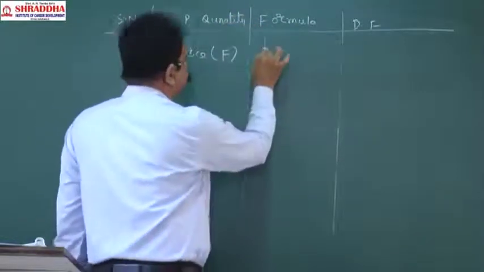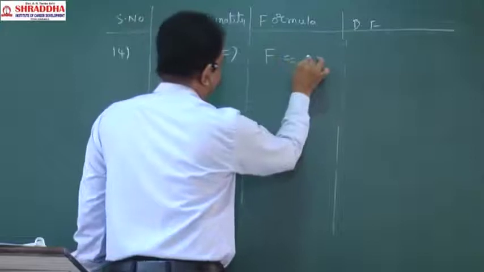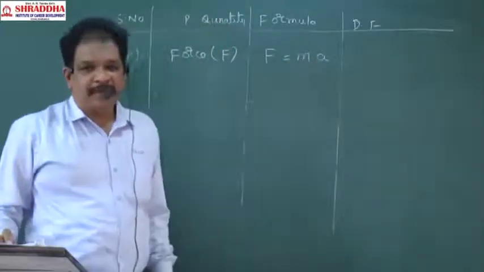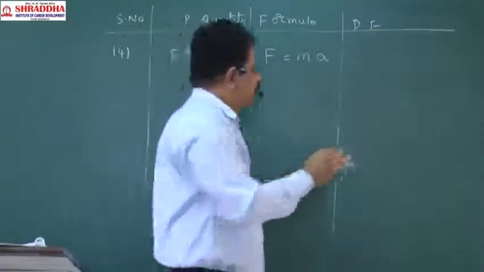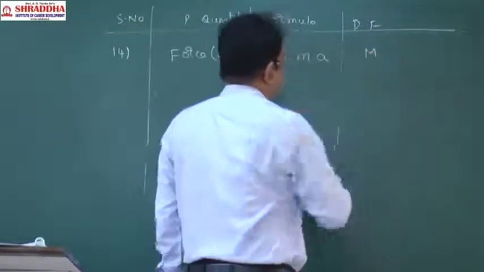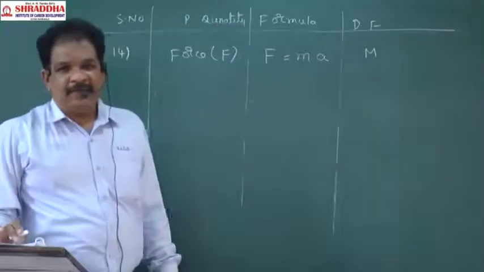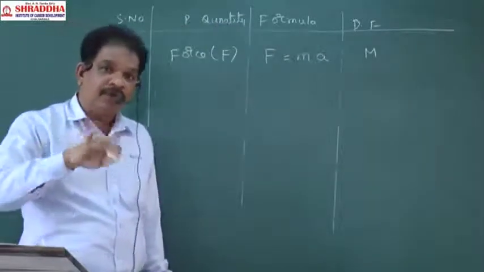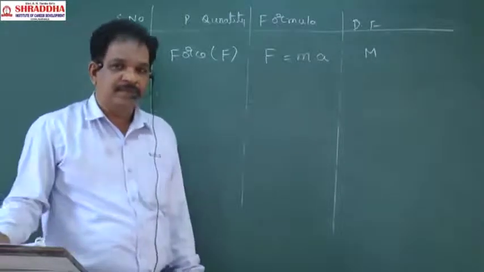Force formula, anybody know? F = ma. Mass dimensional formula will be how much? M. What is the acceleration dimensional formula? You have to memorize that one. That's what I am saying.